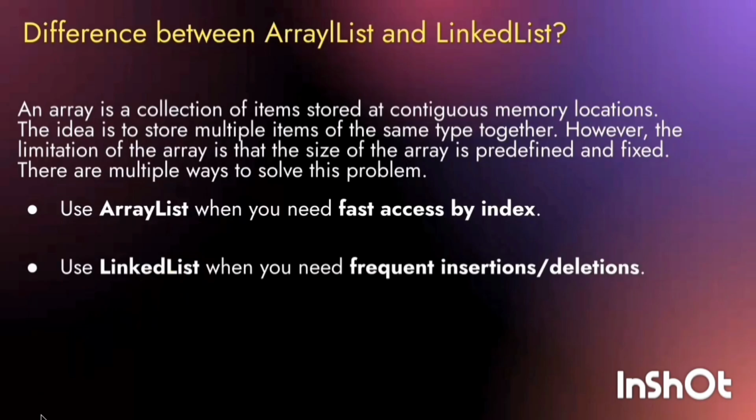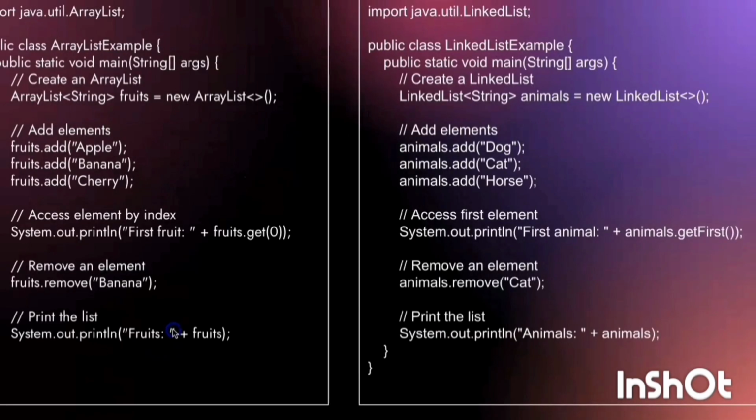Next is the difference between ArrayList and LinkedList. An array is a collection of items stored in contiguous memory locations. The idea is to store multiple items of the same type together. The main difference we can say is, we use ArrayList when we need fast access by index, but LinkedList is mainly used for frequent insertion and deletion. Here are two examples of ArrayList and LinkedList.